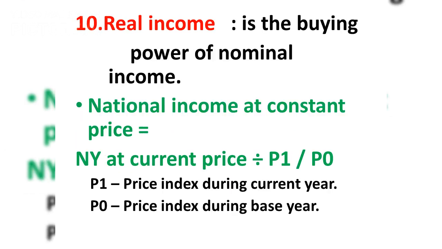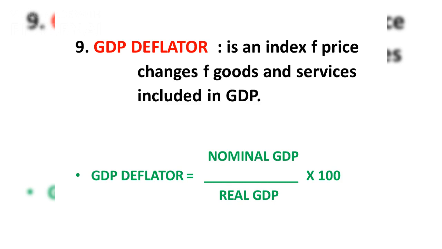Disposable income, also known as disposable personal income, is the income available to individuals after the payment of income tax. It is calculated as personal income minus direct tax. Per capita income is the average income of a person in a country during a particular year. It is calculated as national income divided by the population.